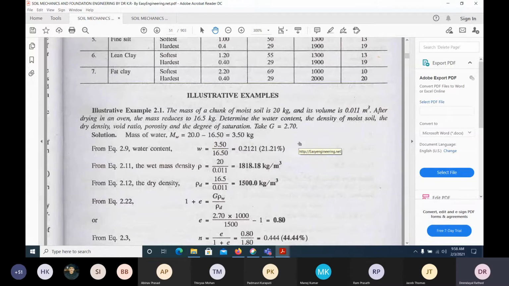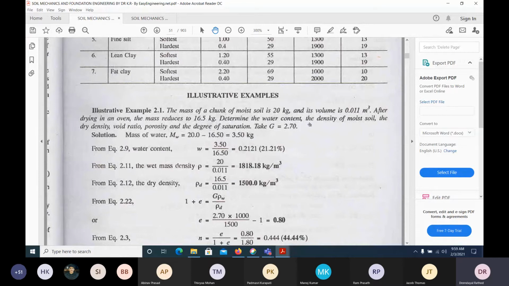Then tomorrow come again, after 24 hours in the oven, remove it and find out that the weight is 16.5 kg. Then what is the weight of water? Deduct it from that, and it will give the weight of water. Divided by the weight of solids, that means the dry soil, it will give the water content percentage. That's what is given, the percentage of water content.